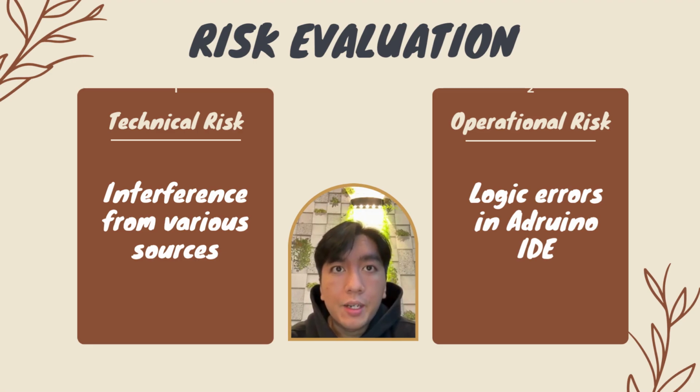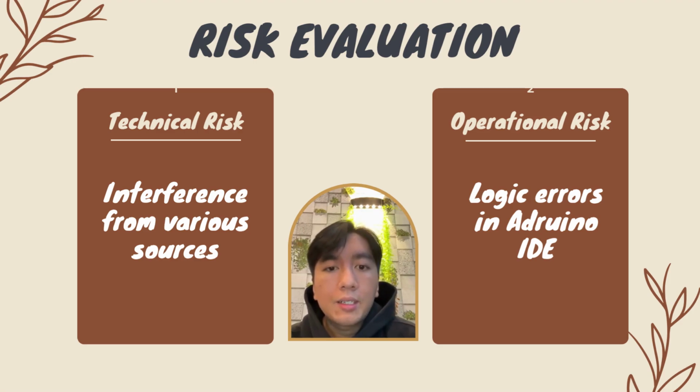I will be presenting on the risk assessment. The project identifies two primary risk categories that could impact the successful deployment of the smart traffic light system. The first risk category is technical risk. We use IR sensors, specifically the TCRT5000, which may experience interference from factors such as ambient sunlight or dust, leading to false vehicle detection or missed triggers.